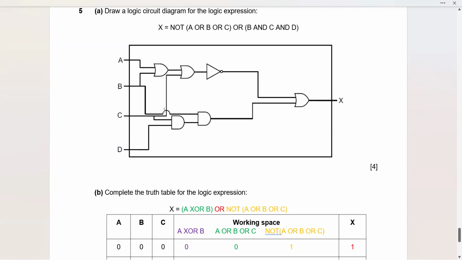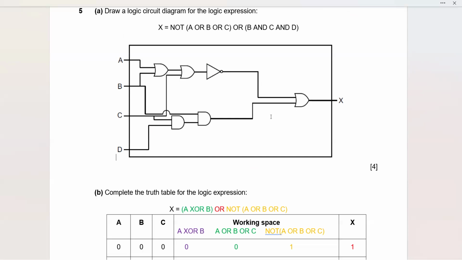This loop is indicating that the signal is cutting, that is why we show it with the help of the loop. It's cutting the signal coming from here. That's why the loop is being drawn. So this B and C and D, and the result of this is going to this OR gate, and your final answer is going to be this one. So if you have drawn each and everything accurately, then you will be scoring 4 out of 4.